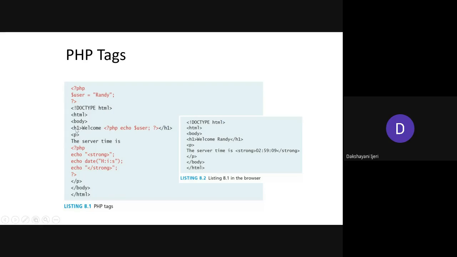Following that is the HTML that we have started, and within the body we have taken one heading element, within which we have taken the text Welcome. Following that, we just want to include the value that we have defined in the PHP, so that it becomes part of the display on the browser. For that, as I told you, you can also include the PHP within the HTML element. No matter where you use it, one thing is for sure: you need to use these sets of tags to say this is a PHP statement.